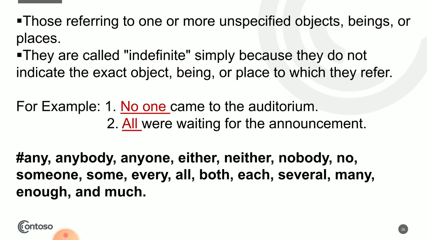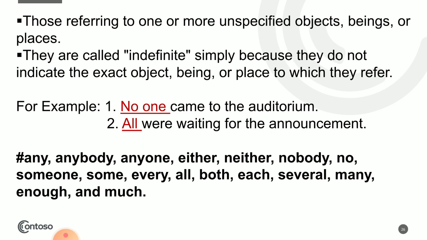No one came to the auditorium. All were waiting for the announcement. Okay, there is nothing definite here. So, any, anybody, anyone, either, neither, nobody, no, someone. Now these all are indefinite.